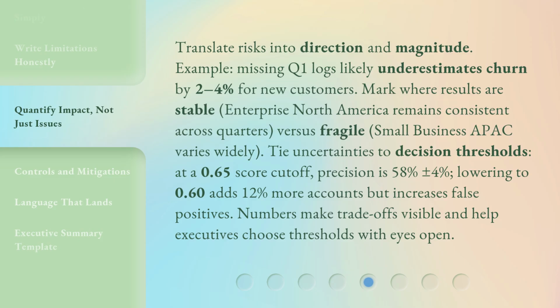Tie uncertainties to decision thresholds. At a 0.65 score cutoff, precision is 58%, plus or minus 4%. Lowering to 0.60 adds 12% more accounts, but increases false positives. Numbers make trade-offs visible and help executives choose thresholds with eyes open.